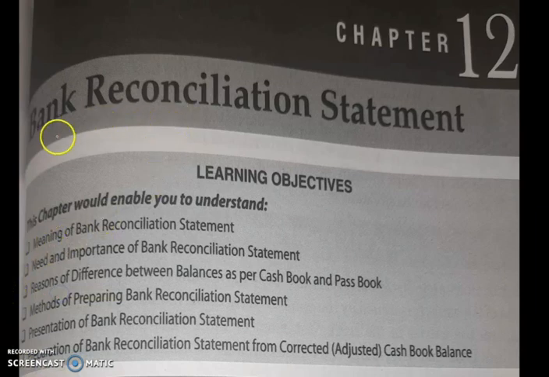Next chapter is bank reconciliation statement. Students, you should study what is the meaning of bank reconciliation statement. As you know, a businessman prepares a cash book.